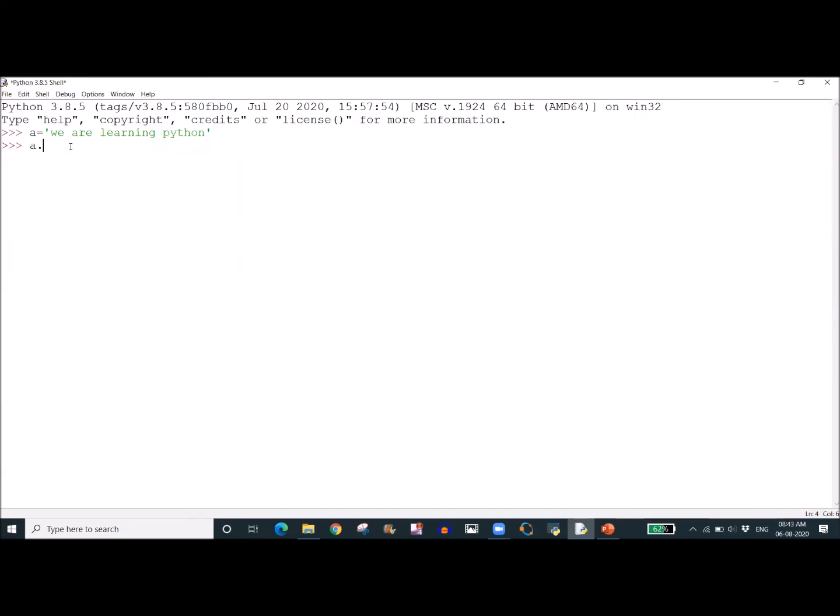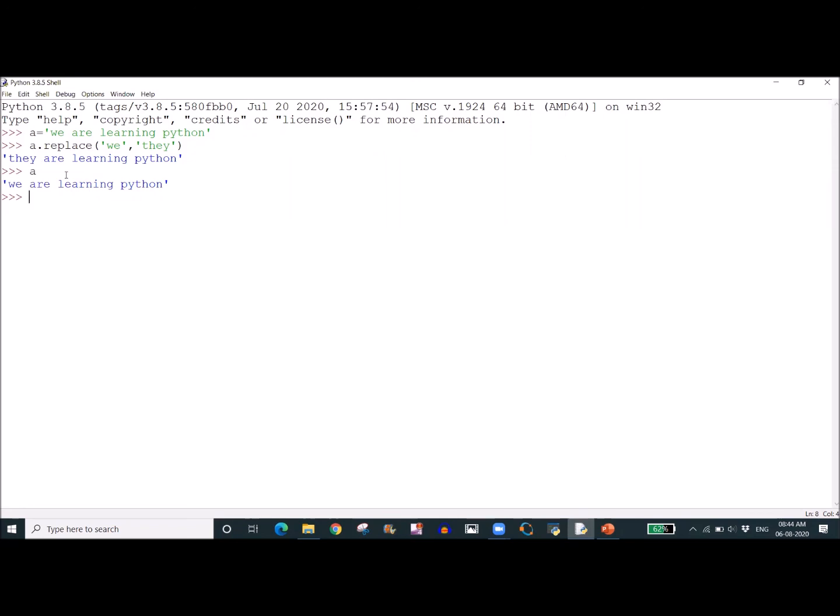Now, as we discussed, the string is immutable, but there is a possibility to replace the characters in a string. So we are using a.replace. I am replacing we with they in "we are learning Python". Now the result is "they are learning Python", but remember this is a temporary process. This is not stored anywhere permanently. Now if I print A, the same "we are learning Python" is printed. So we are replacing we with they, but this is a temporary process.